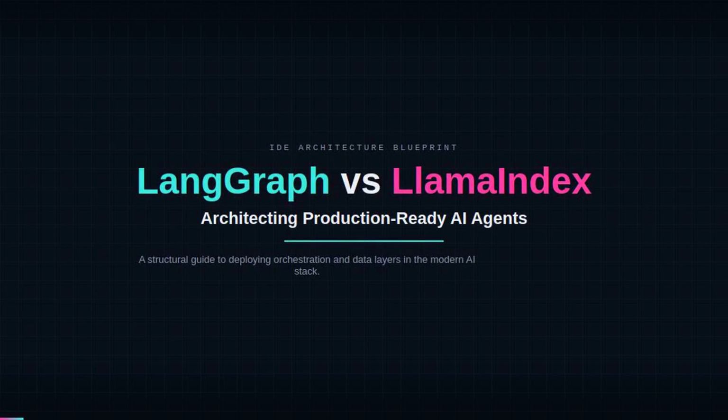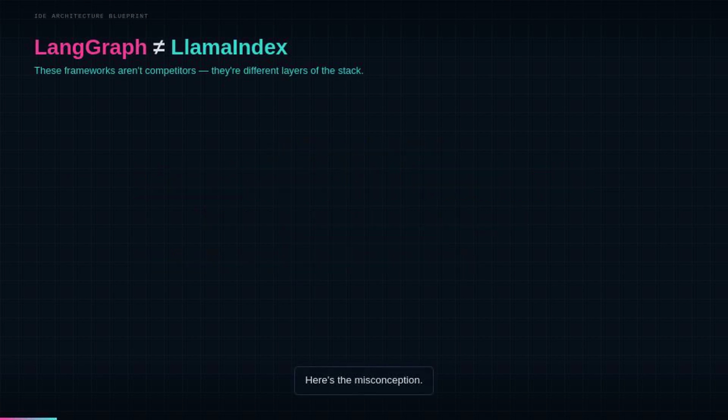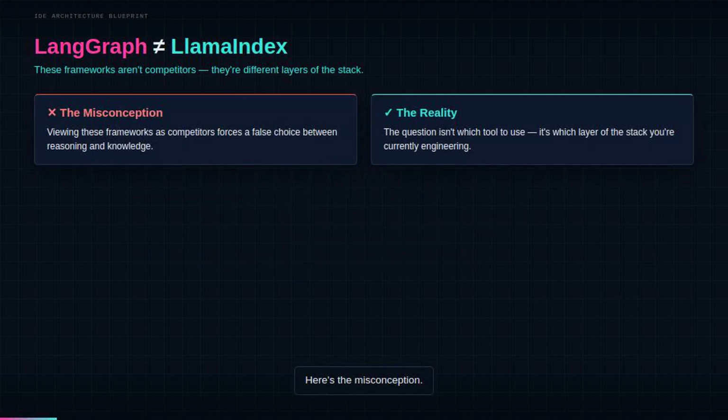LangGraph versus LlamaIndex. Architecting production-ready AI agents. This is a structural guide to deploying orchestration and data layers in the modern AI stack. Here's the misconception. Viewing these frameworks as competitors forces a false choice between reasoning and knowledge.